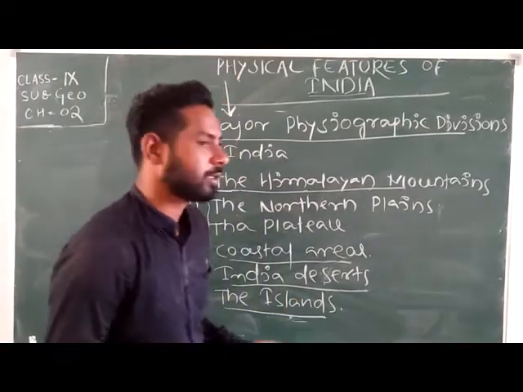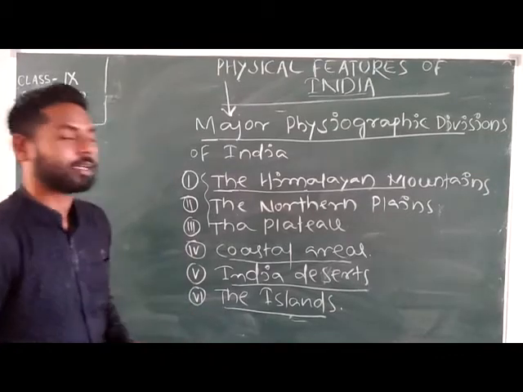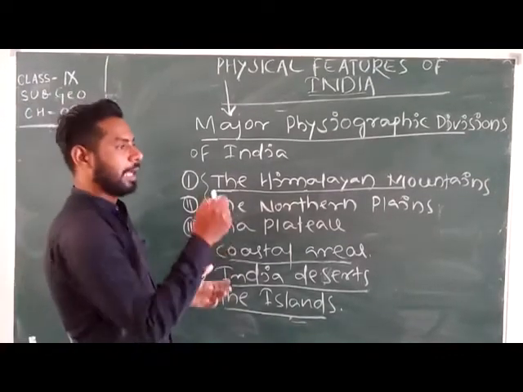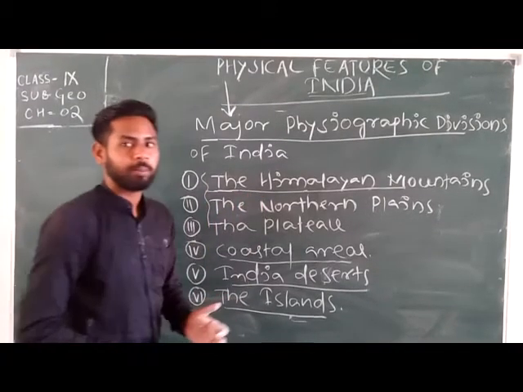The northern side, or northern direction, of India is comprised of the Himalaya mountains.